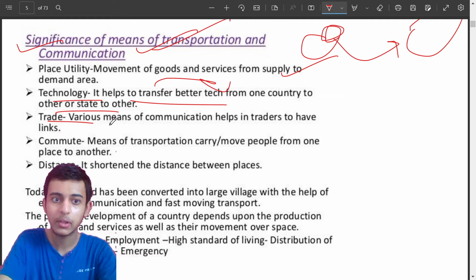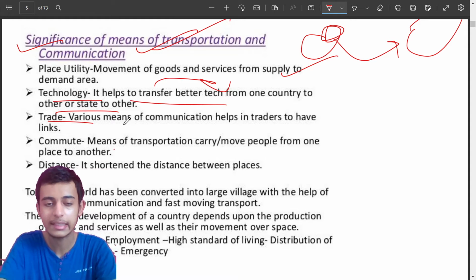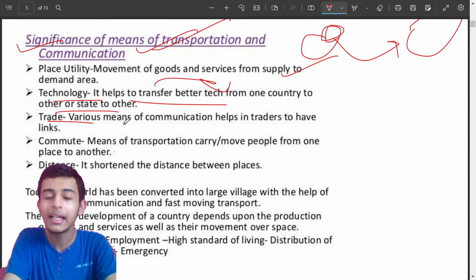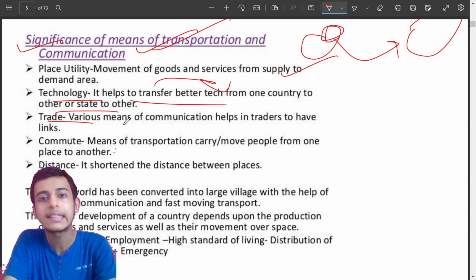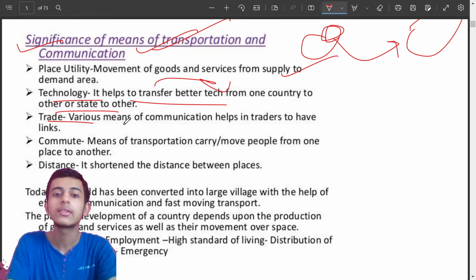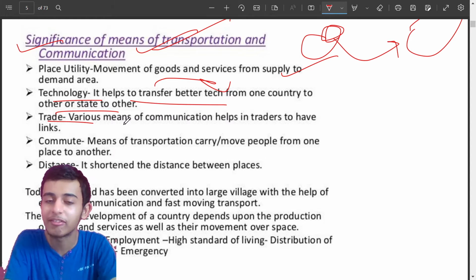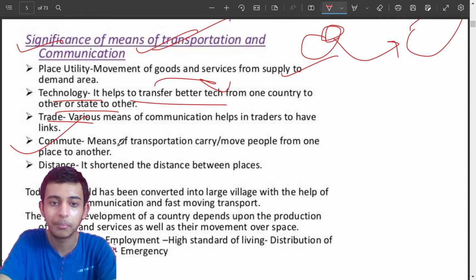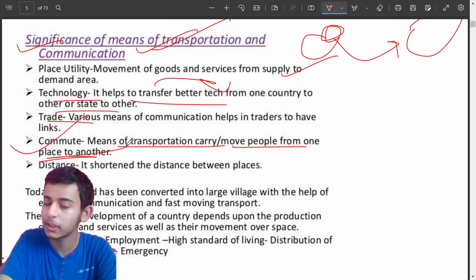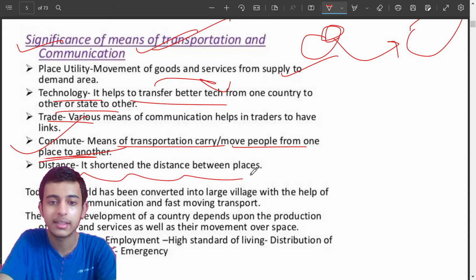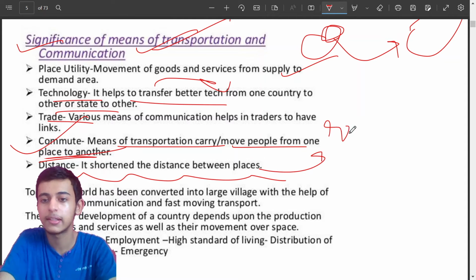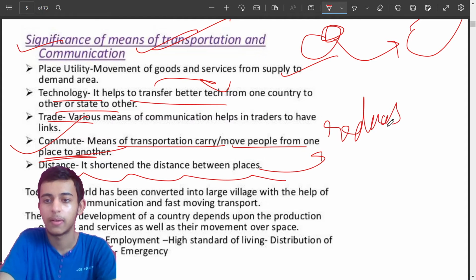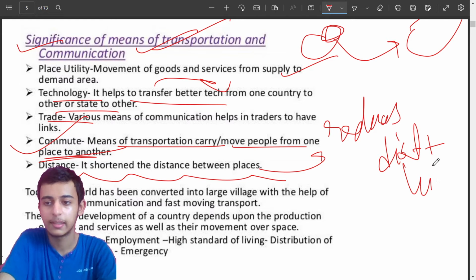Now, talking about trade, what is the trade? It is various means of communication helping traders to have links. Because in trade, what happens? That we are basically communicating, buying and selling each other's commodities, right? So we should have a well developed communication system. Okay, commute, means of transport, carry, move people from one place to another, and distance, it shortens the distance between places, it reduces the distance and time.